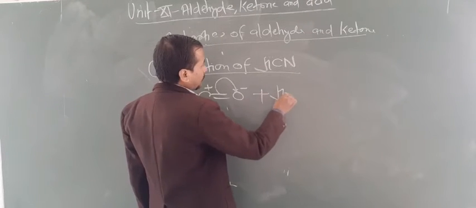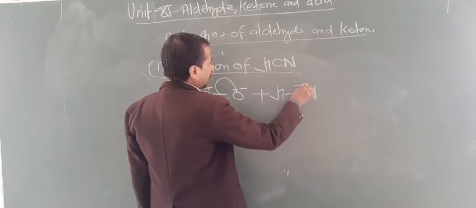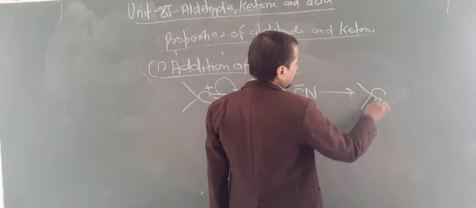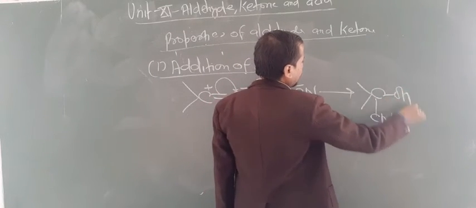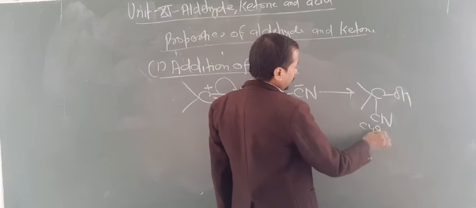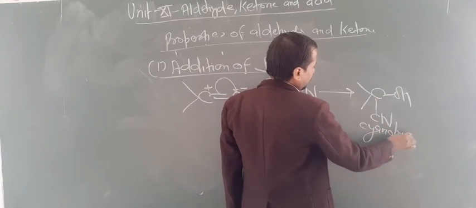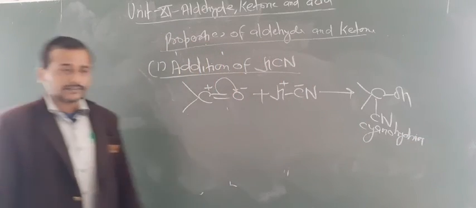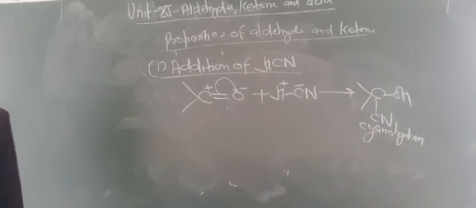Now you have to add HCN, which contains a negative charge and a positive charge. So what happens here? This will generate one chemical, known as cyanohydrin. Hydrin is due to OH, cyano means CN. So this forms a chemical known as cyanohydrin.